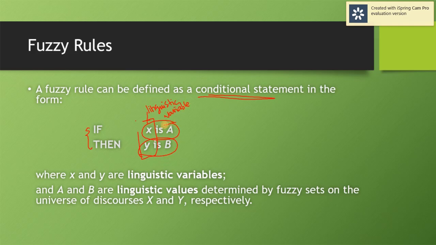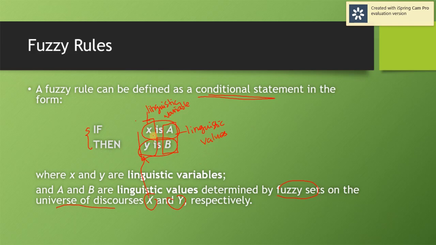Meanwhile, A and B here represent linguistic values or fuzzy values. And these linguistic values are determined by fuzzy sets on our universe of discourse X and Y respectively. So x and y here represent the linguistic variables. Please don't get confused with the x and y axis.